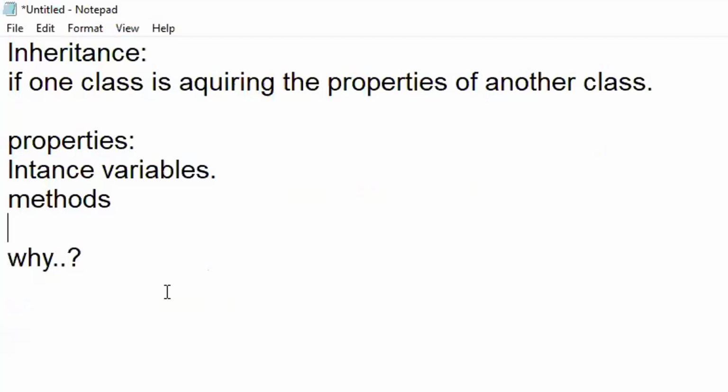So let us understand a small scenario. Say, for example, you are developing an application for something like a bank loan.